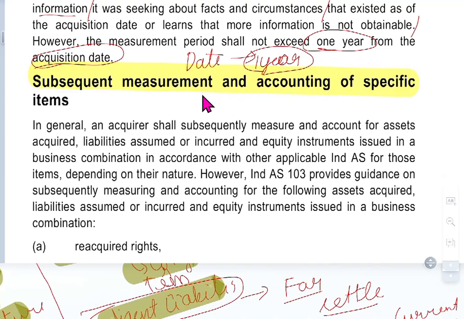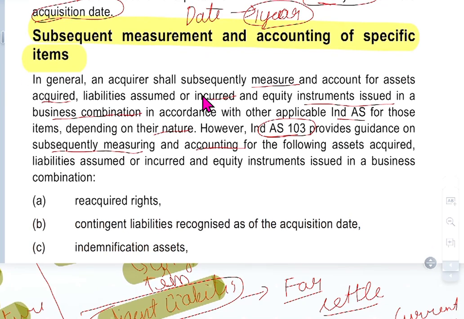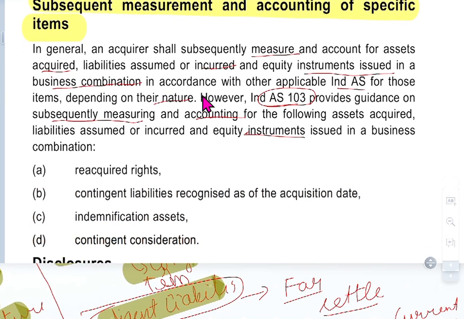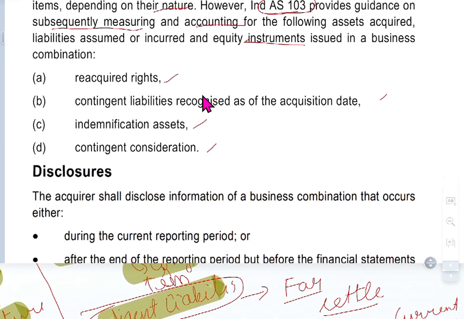Subsequent measurement and accounting for specific items. In general, the acquirer shall subsequently measure and account for assets acquired, liabilities assumed or incurred, and equity instruments issued in the business combination in accordance with the applicable Ind AS for those items, depending on their nature. Ind AS 103 provides guidance on the subsequent measurement and accounting for the following: reacquired rights, contingent liabilities recognized at the acquisition date, indemnification assets, and contingent consideration.